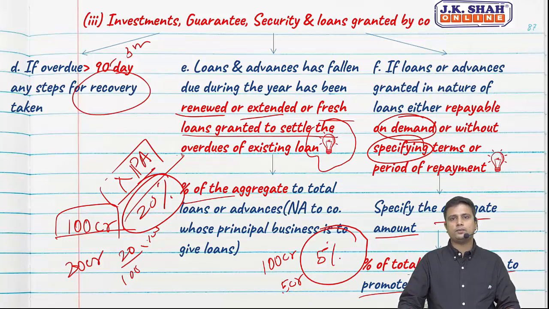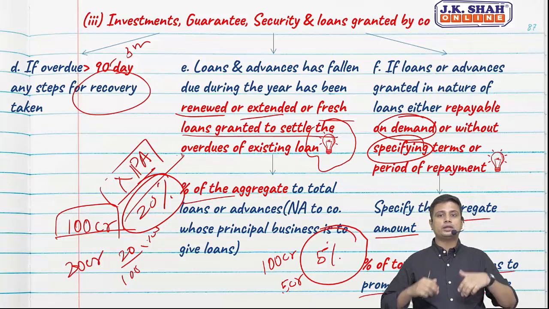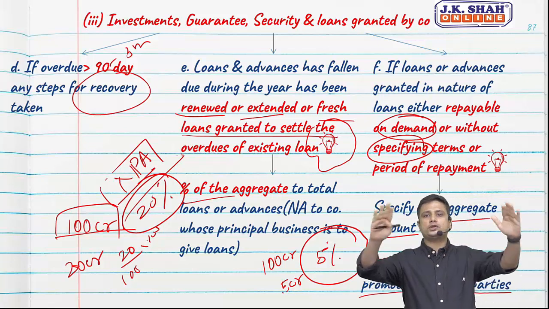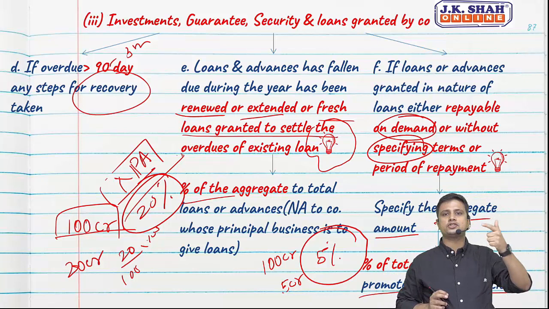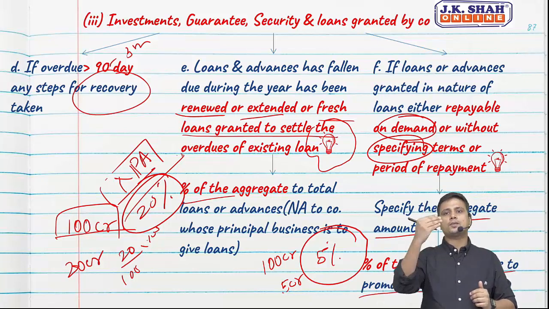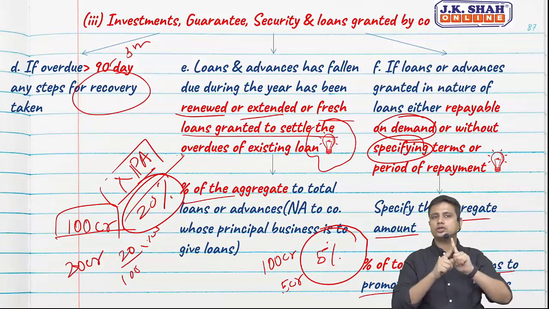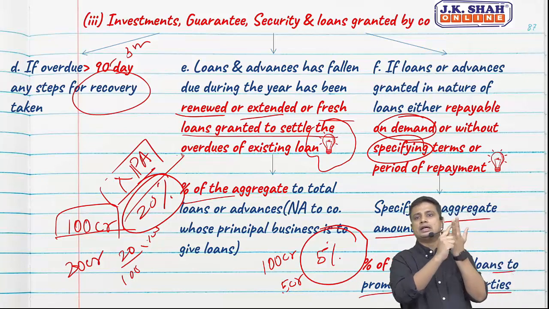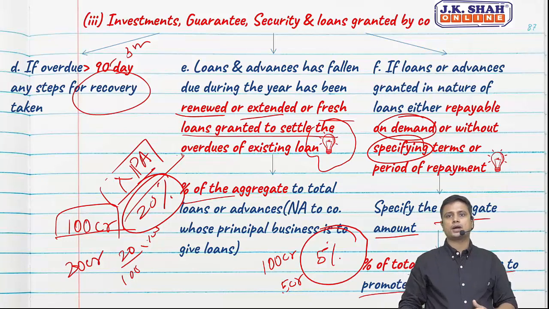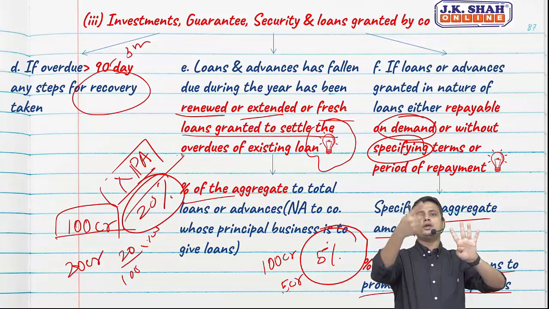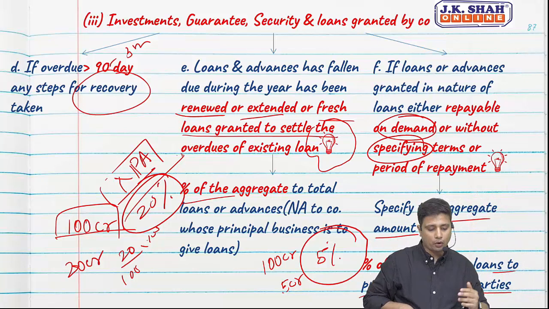Okay, so what did we study so far in this particular clause? 6 things. Firstly, whether we have granted any loans. If yes, we need to give a bifurcation. How much amount has been given to group companies, that is subsidiaries, joint ventures and associates, and how much amount is given to other parties. Secondly, whether the terms and conditions are prejudicial to the interest of the company. Thirdly, whether there is a regular repayment of interest and loans from the opposite party. Fourth, if it is overdue for greater than 90 days, whether steps for recovery have been taken or not.